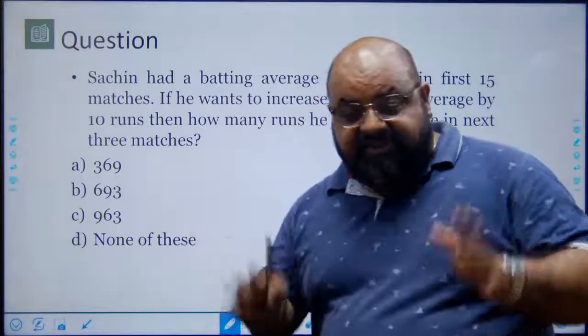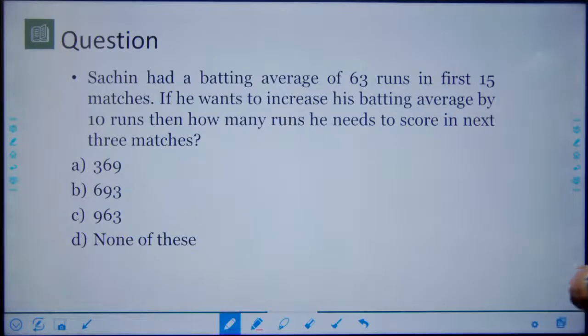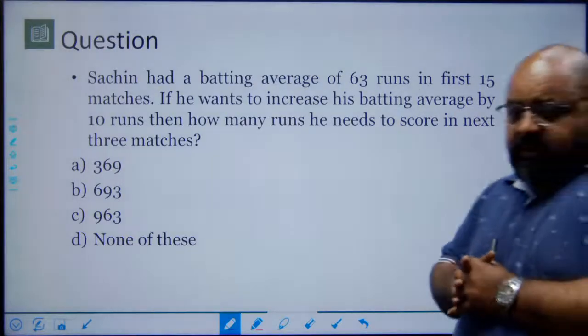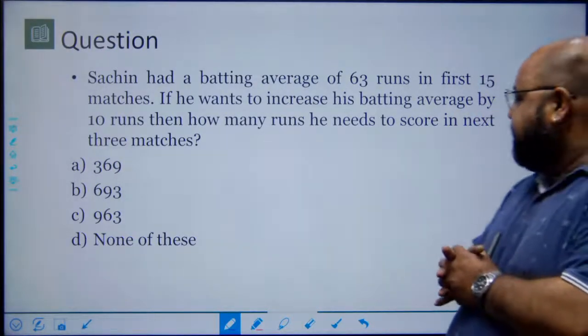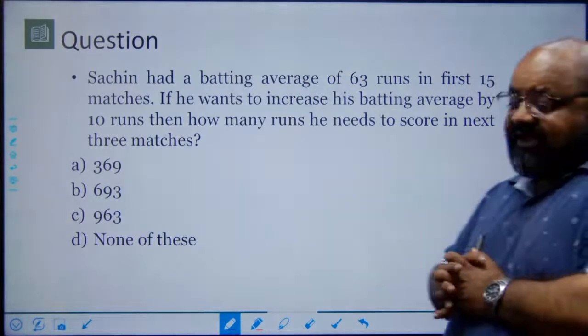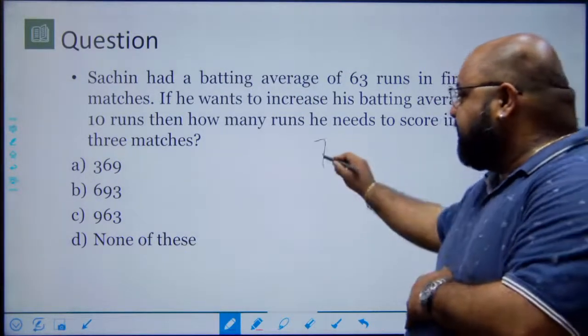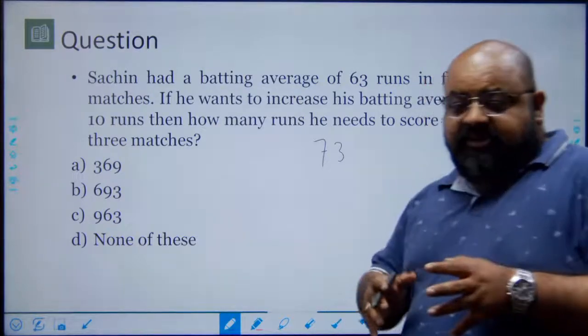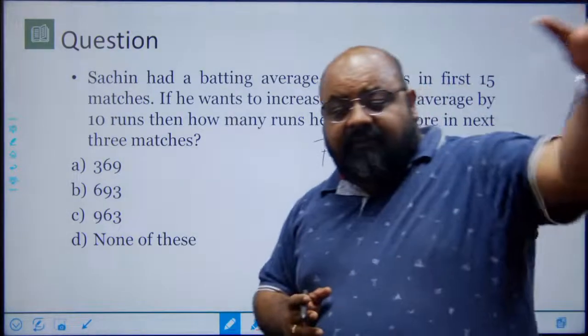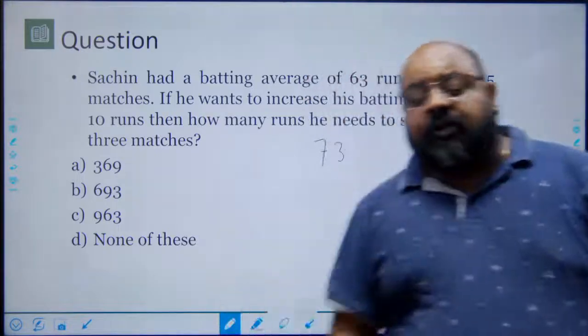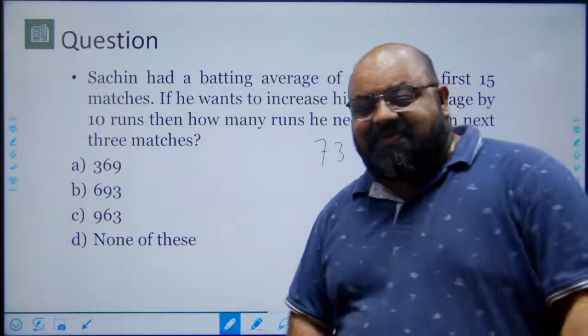The average will still be 63. If he wants to increase his batting average by 10 runs, then how many runs he needs to score in the next 3 matches? So his average is 63, he wants to take it up to 73. Not just the 3 matches that he's playing, but for the old matches as well. So what is the total score that he needs?